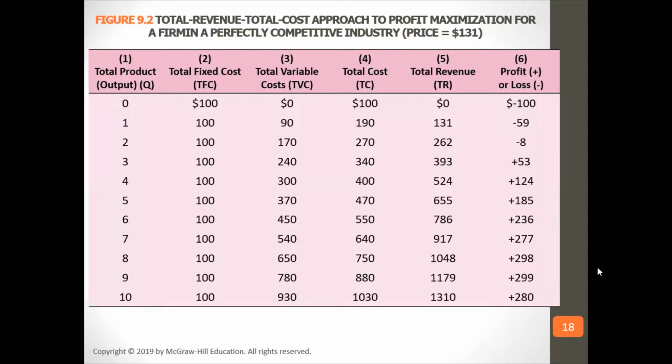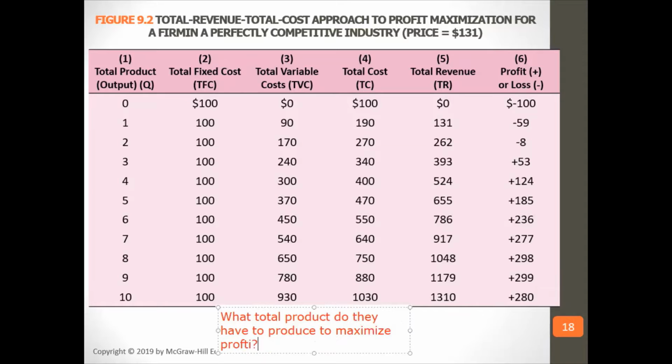What total product would they have to produce to maximize profit?